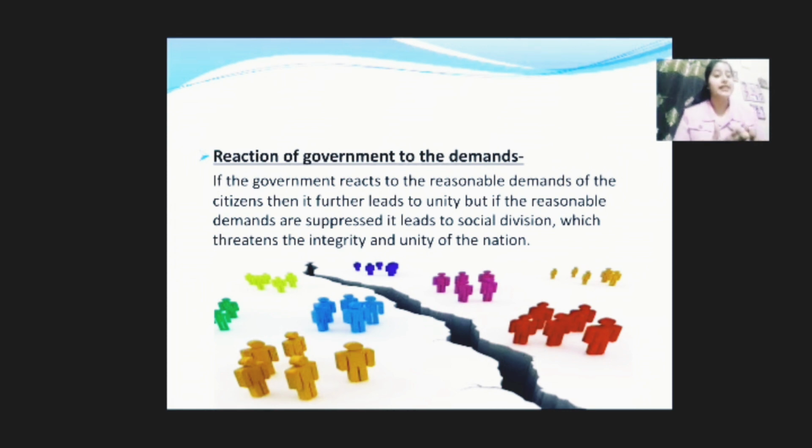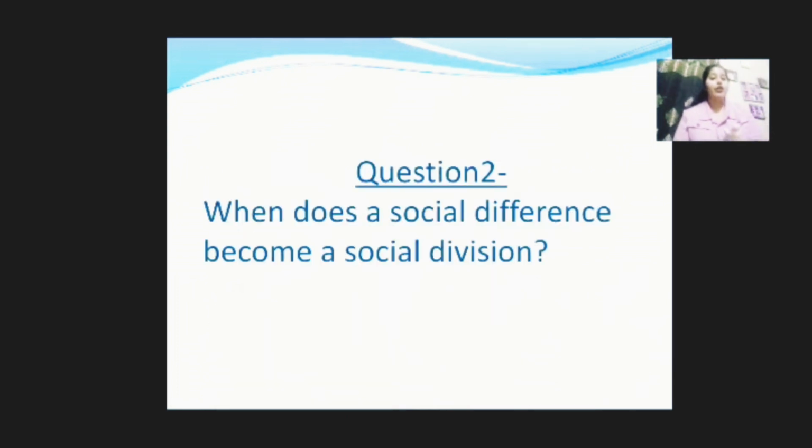In this picture we can see the social division, how the society is divided and two societies are standing apart from each other. Okay, so the second question talks about what a social difference is and when a social difference becomes a social division. First we need to understand what is social difference and what is social division. When there is a division of societies, then it is known as social division. But if there is a difference between individuals, then it is considered as social difference.